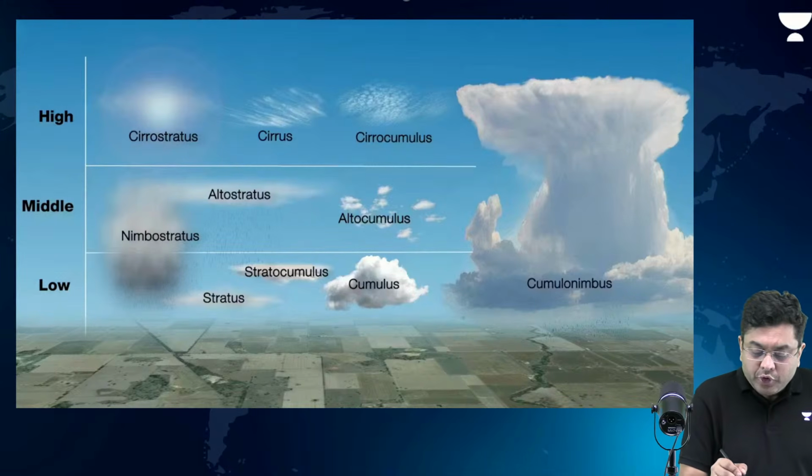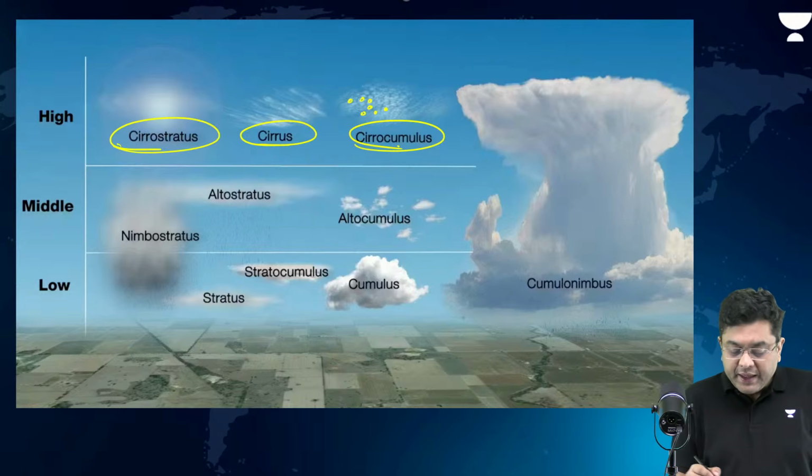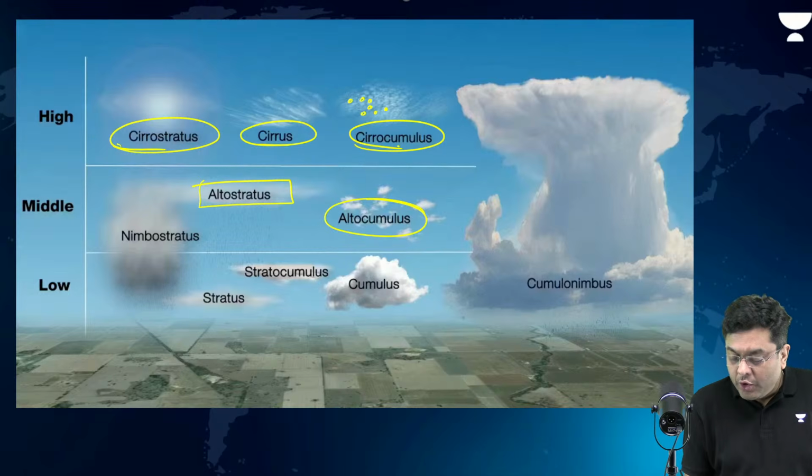Then this is the height distribution. Observe this. You basically have cirrus, cirrocumulus if they are in small chunks, right? Then you have cirrostratus. Then in the mid level, altostratus, altocumulus. In the low level, you have cumulus, stratocumulus, stratus.